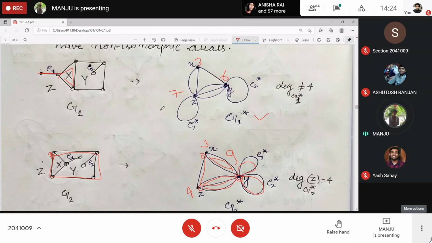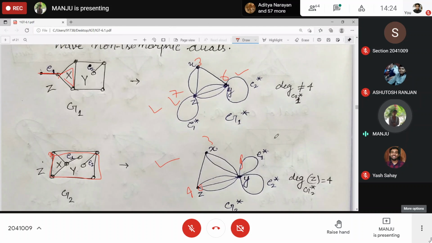Now, can you say these two graphs are isomorphic? No, ma'am. Because many things are different. One is the degree constant. Here you have 3, 3, but two vertices, one vertex 7, here no 7 present, no 9 present over here, right? No 4 present.